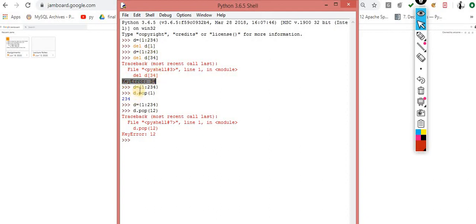Now the same thing over here, but the only difference is that when pop deletes the key-value pair, it returns the value it removed.